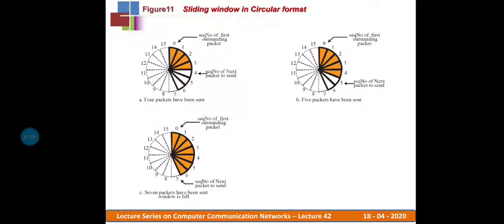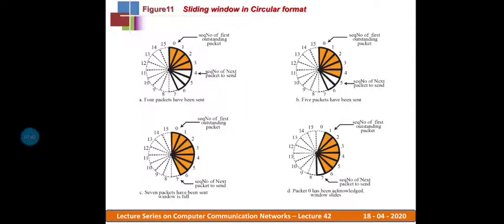So let us discuss the fourth one. In this, if any packet is received successfully by the receiver, then when it sends an acknowledgement, how does the circular-format sliding window work? Now we notice in this fourth figure, D, that packet 0 has been acknowledged by the receiver side. Then that 0th slot will be unmarked, and my sequence number for the first outstanding packet will switch from 0 to 1, because now the 0th slot becomes empty.